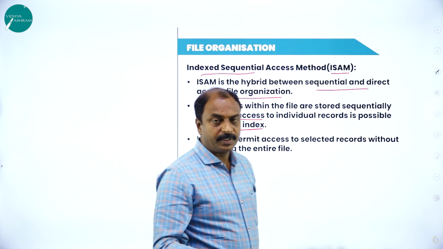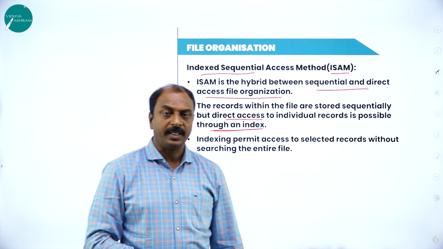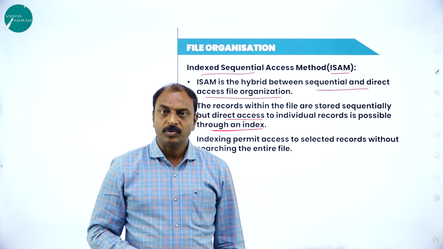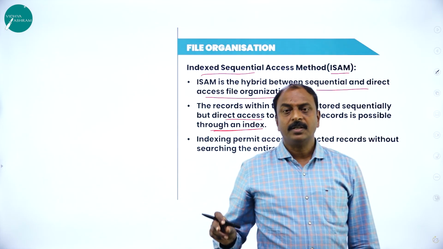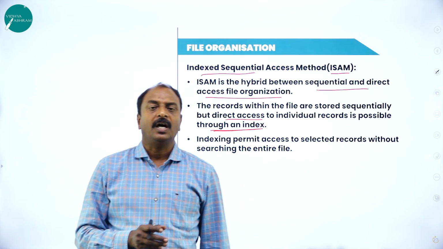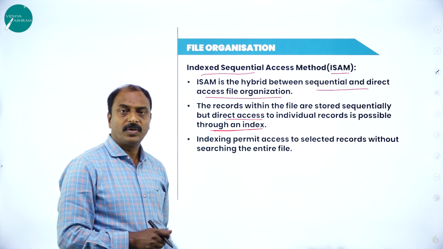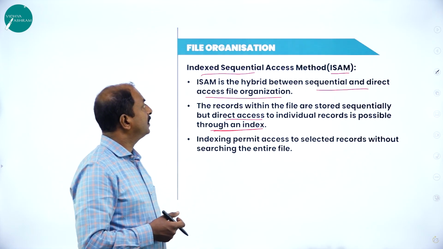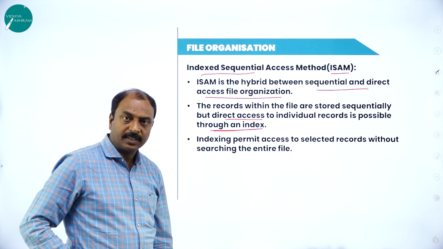A very good example for this: if you look at the index of your textbook, it lists the chapter number, the name of the chapter, plus the page number. By looking at the page number, we can go to and open any page or any chapter. That is an index here. So that is one example of this method of file organization. So this is ISAM, the indexed sequential access method.